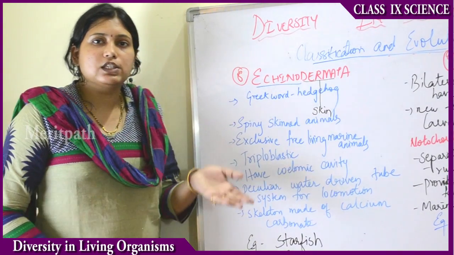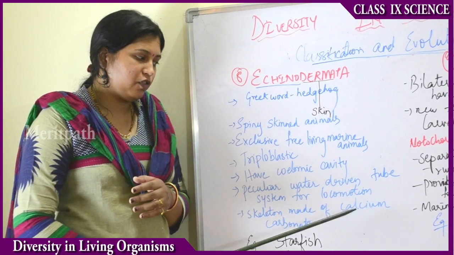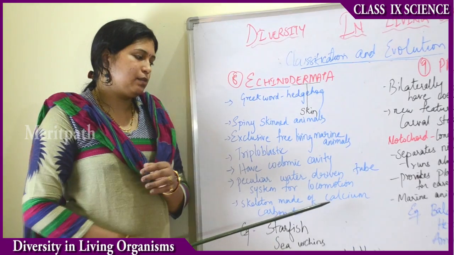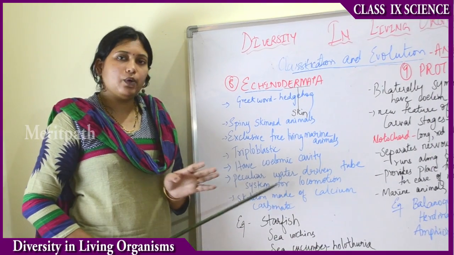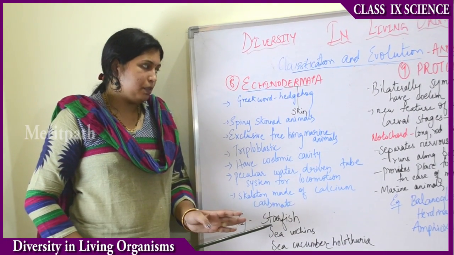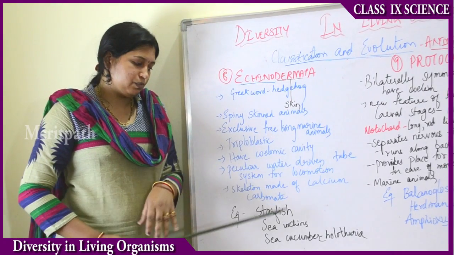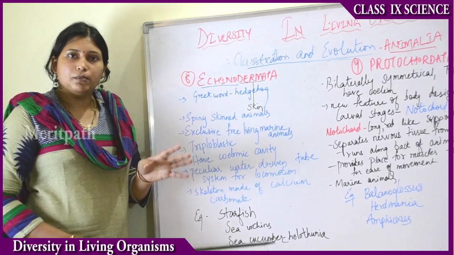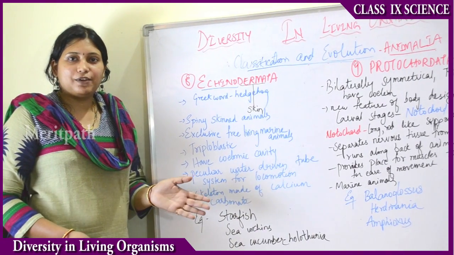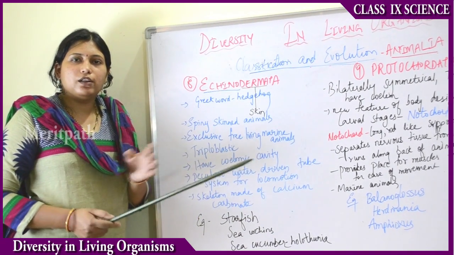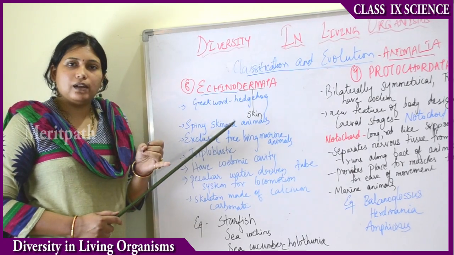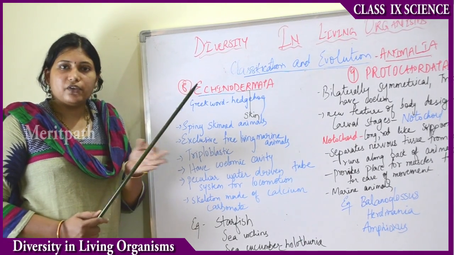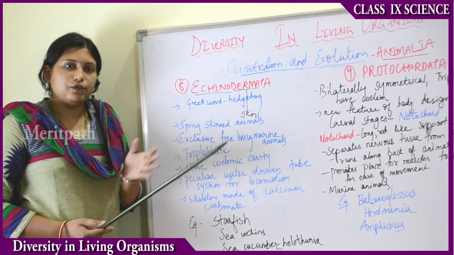And then the outer shell, the outer skeleton, is made up of calcium carbonate. The Echinodermata animal's outer shell is made up of calcium carbonate. The examples of these Echinodermata organisms are starfish, sea urchins, and sea cucumber. Now the cucumber which we eat is separate from that, right? So what are the cucumbers we eat? We eat yellow colored cucumber, English cucumber for salads, and then we have a green cucumber which we take daily for food and salad.